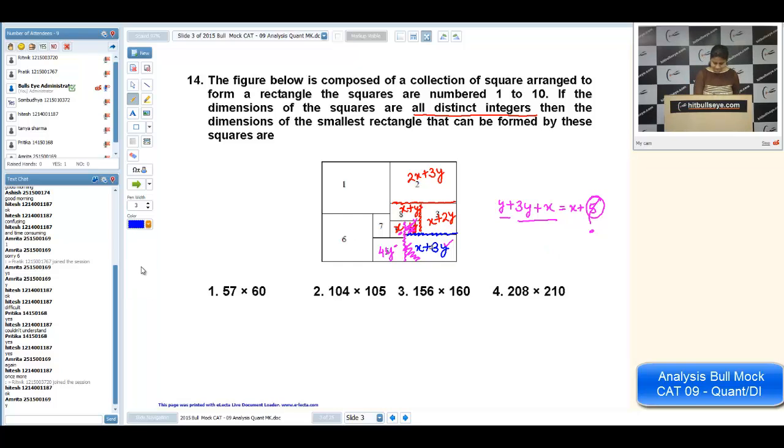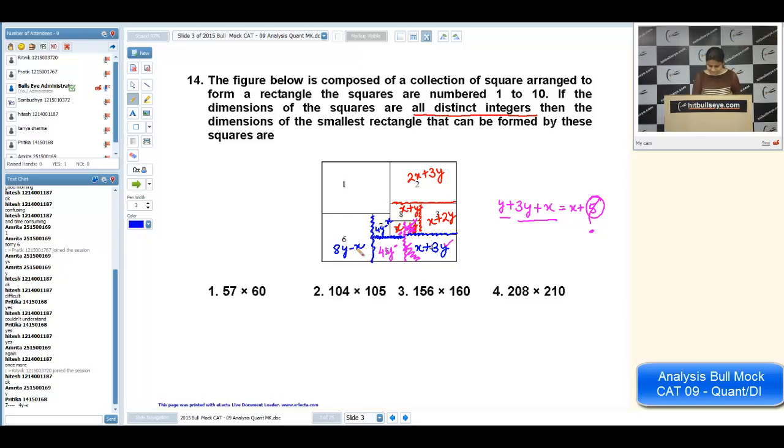Once again. Okay, now we can take this seventh one. See, this complete line is 4y. So the seventh should be 4y minus x. Is it okay? Now I'm writing the sixth one. Now you can take this as 4y minus x plus 4y. It will be 8y minus x.